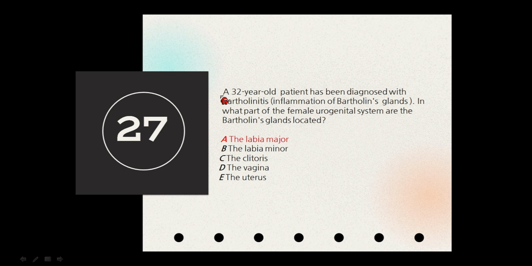So let's go to the next one. Okay, a 32-year-old patient has been diagnosed with Bartholinitis or inflammation of Bartholin's glands. They didn't mention, but this is a female patient. And in what part of a female urogenital system are the Bartholin's glands located?